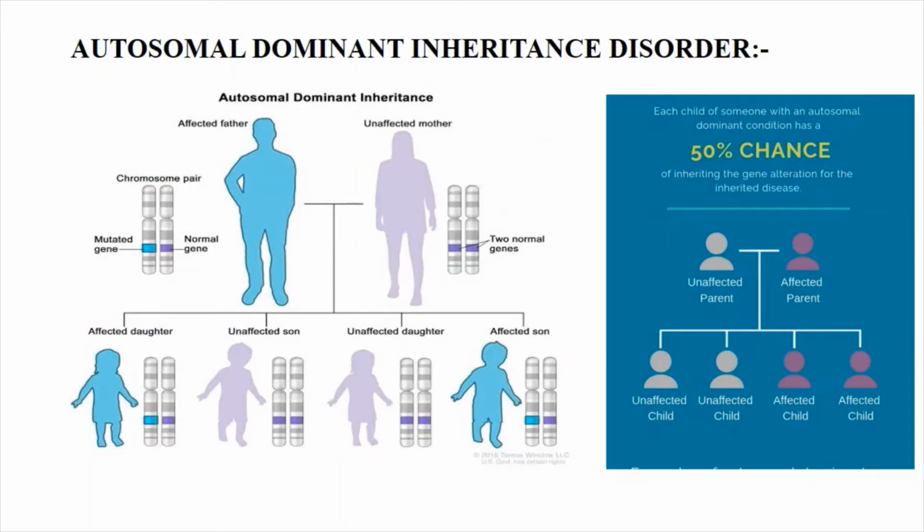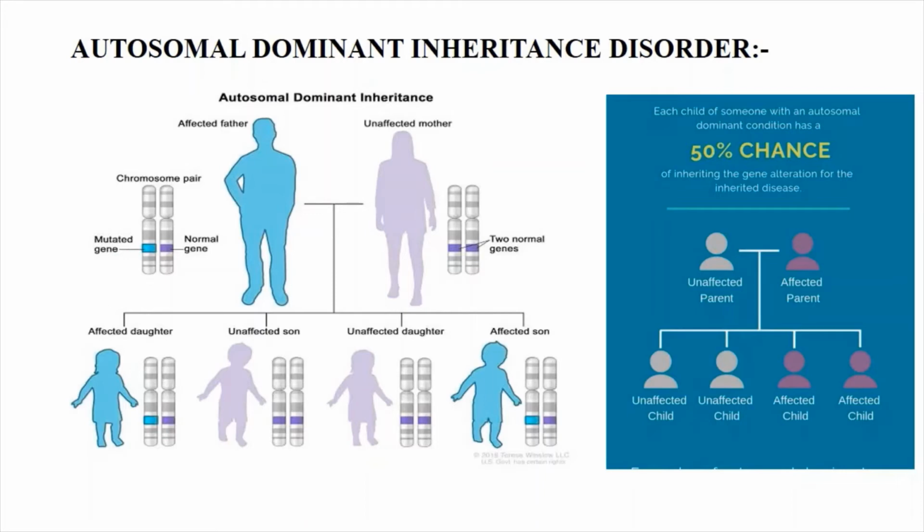You can see here one parent, the father, is affected and the mother is unaffected. The affected father contains one copy of the mutated gene, shown here in blue color, and the normal gene is shown in purple color.